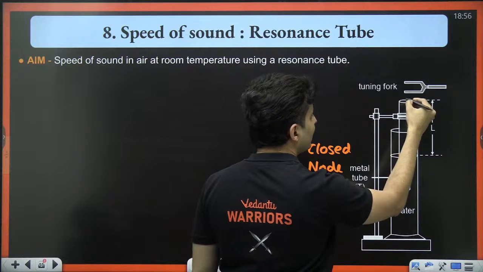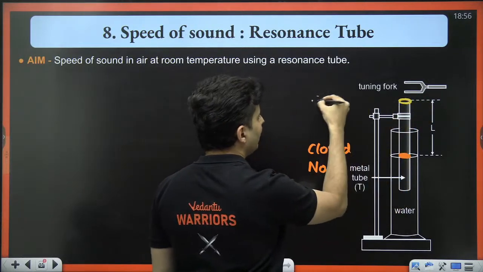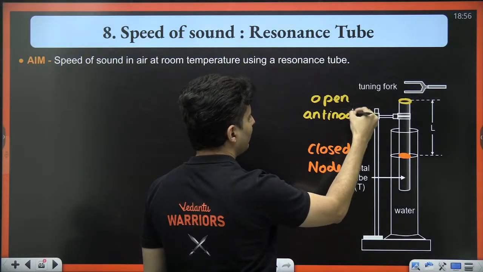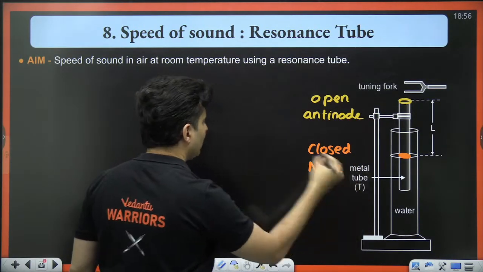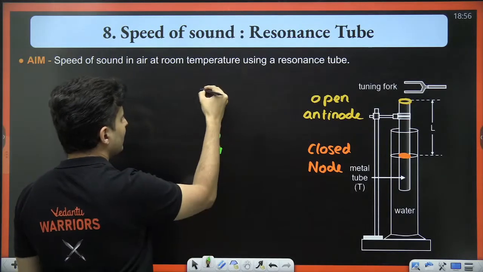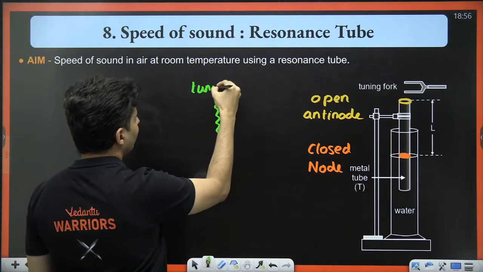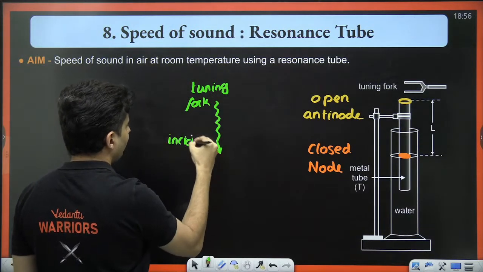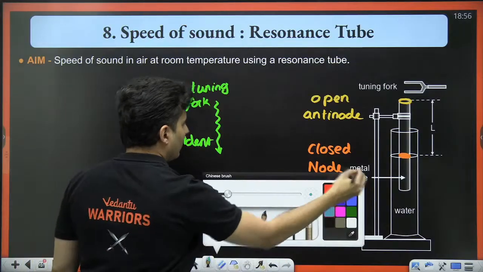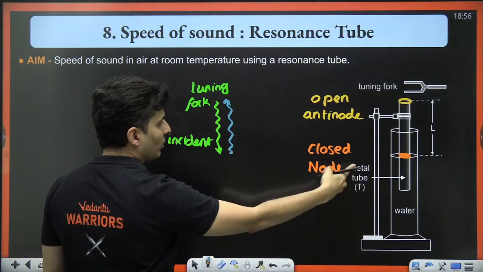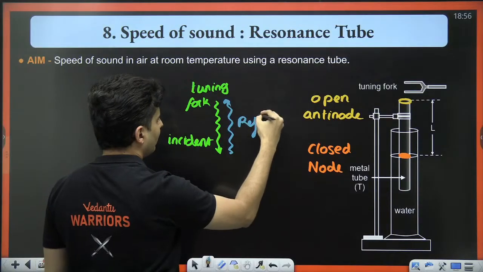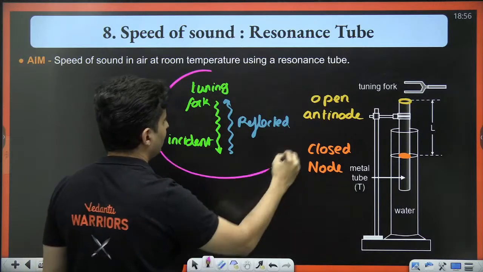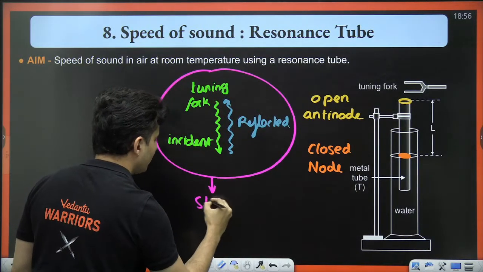Second thing, this is an open end, that means there must be an anti-node over there, because the sound which is incident from the tuning fork is getting reflected from the closed end like this. This is reflected, and together they will produce a standing wave,